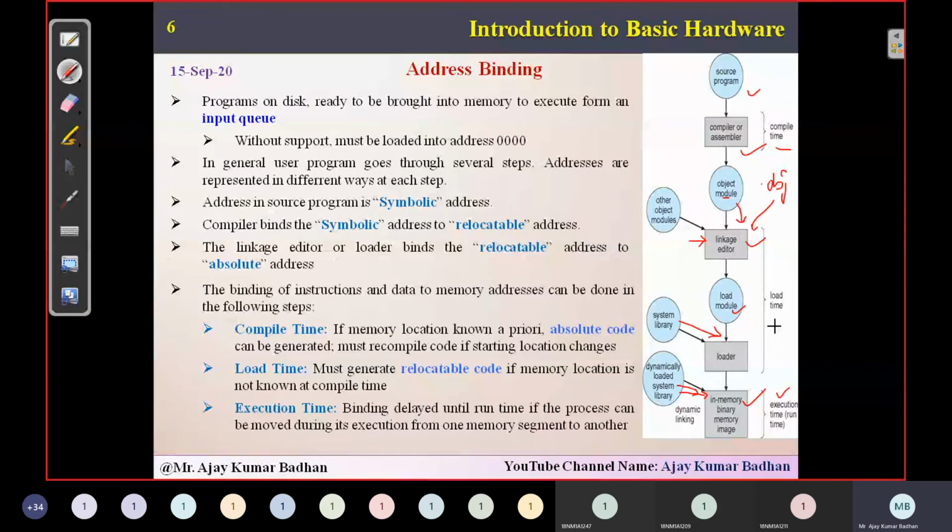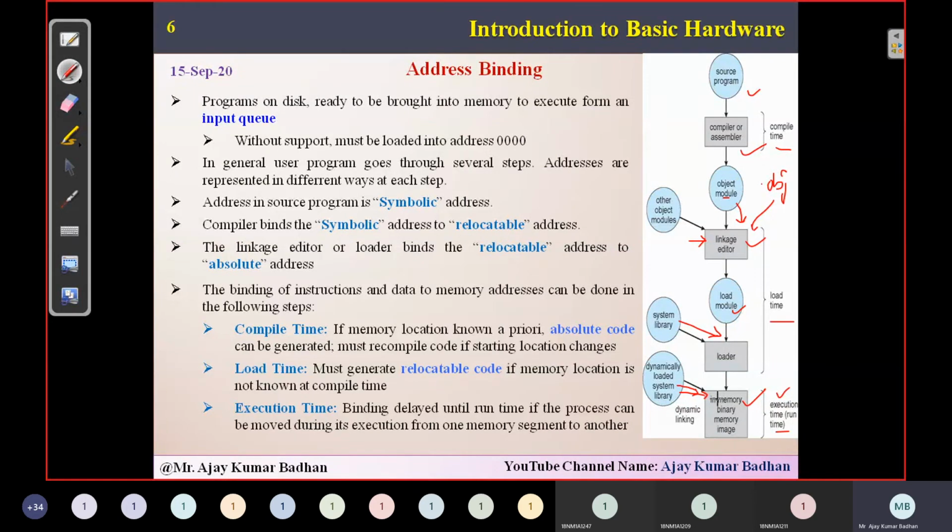So we have compile time, load time, and execute time. In compile time, it will convert your program into .obj. At load time, whatever .obj file we are getting, it will try to map the other required static header files to this particular program. And during execution time, if you are using any function which is required dynamically during runtime, that will be linked. So this much concept is there.